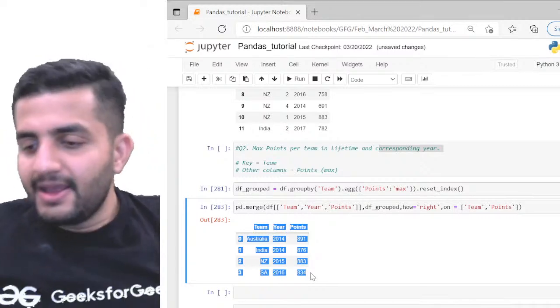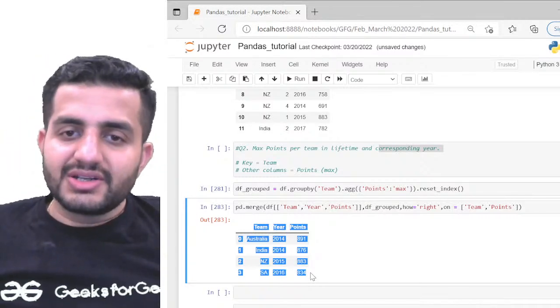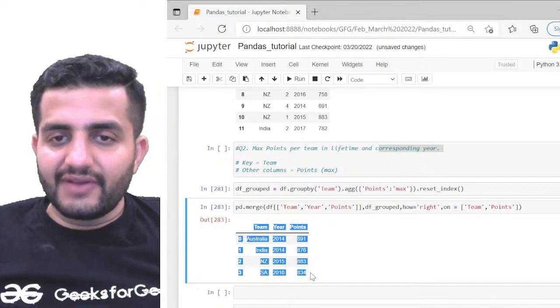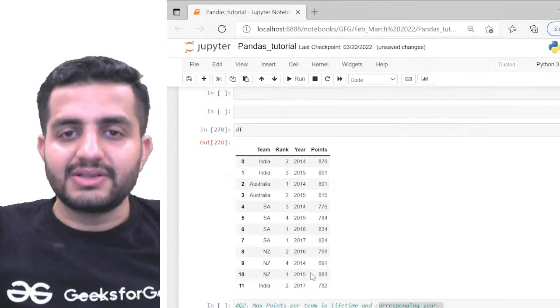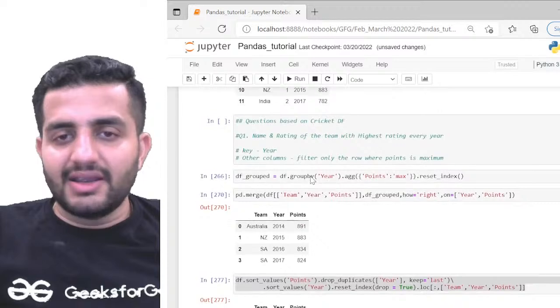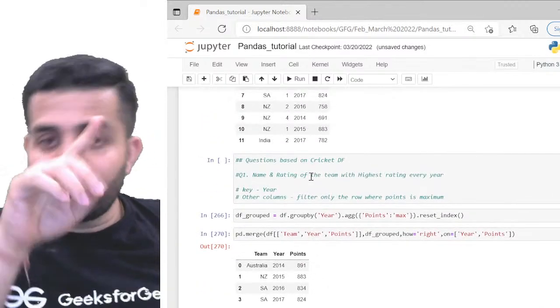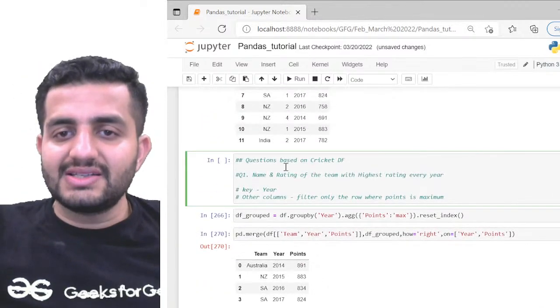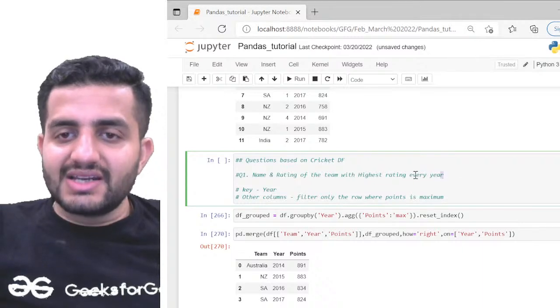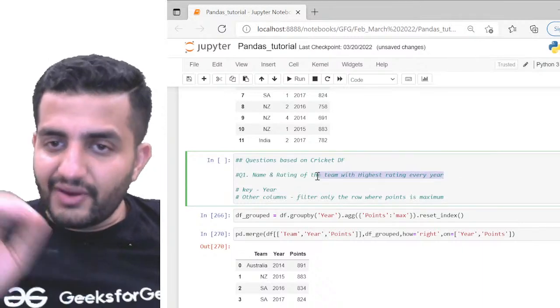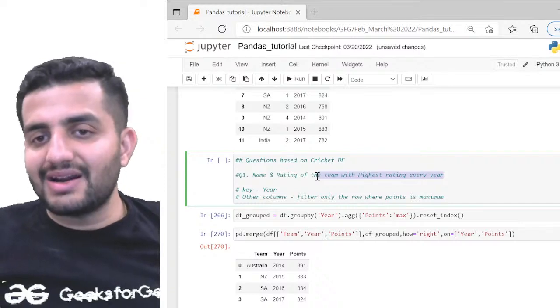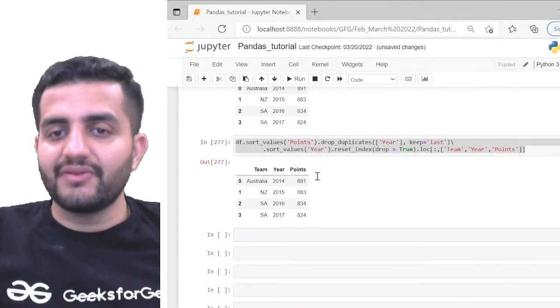Cool, guys. It is the same question, a similar question, but a different flavor of it. Let's look at the problem statement. I did a similar thing in both questions, right? But the question is different here. Look at the question. The first says: the team with the highest rating every year. So I want to find, for every year, which team has attained the highest points, right? This is my first question.